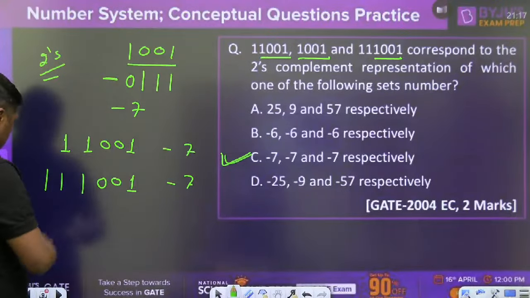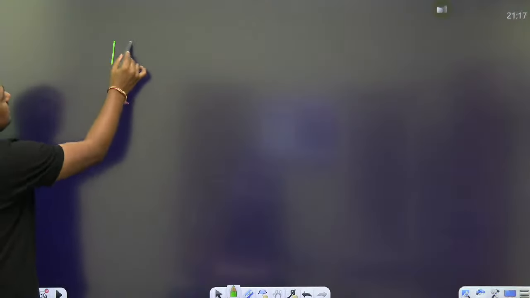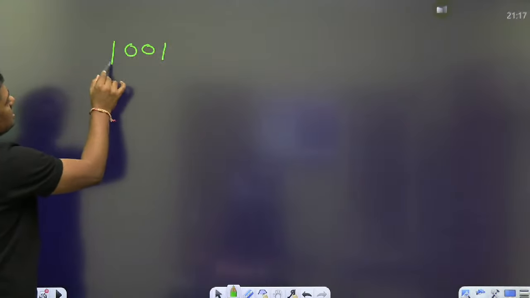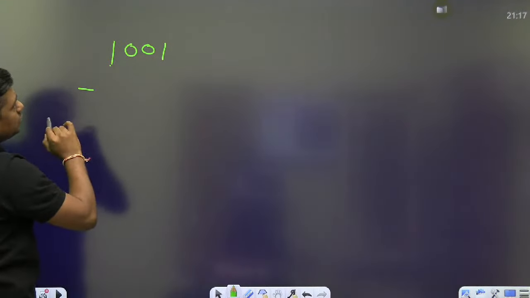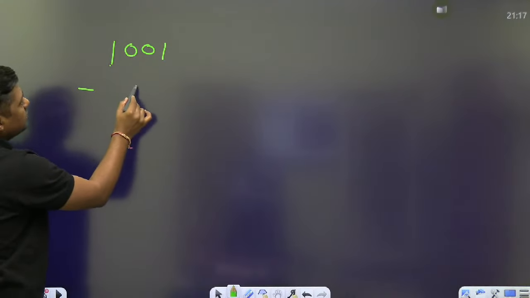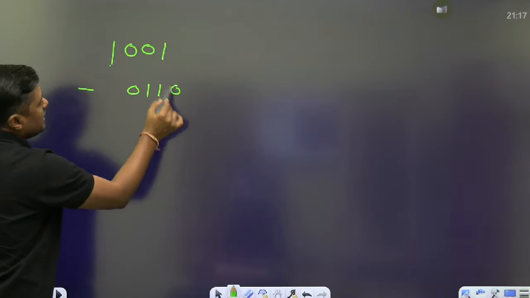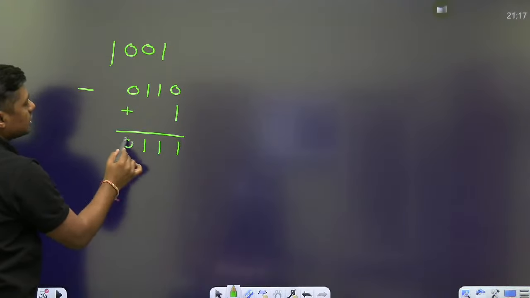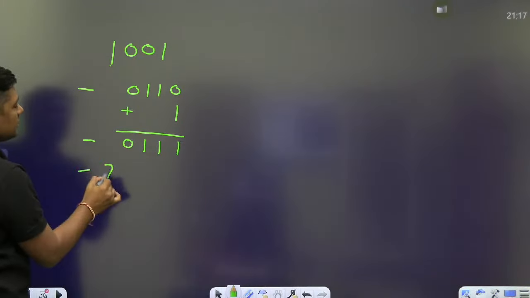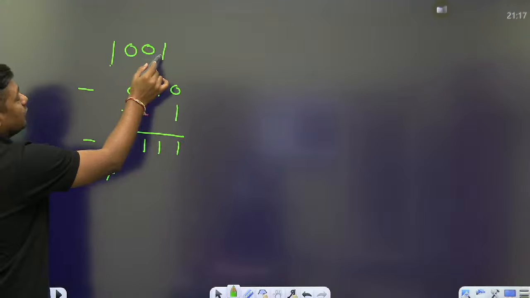If it is a number, always remember any number, if the MSB is 1, this is the negative number. Then find the 2's complement. How we are finding the 2's complement? You can find the 1's complement of this number and add 1. This is called 2's complement. This is what? 7, minus 7.